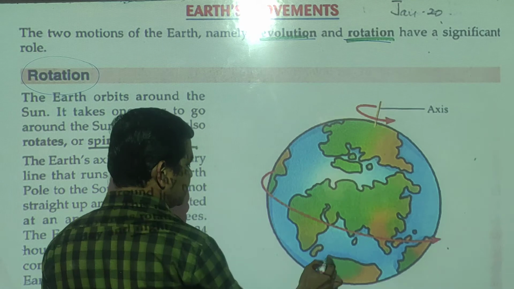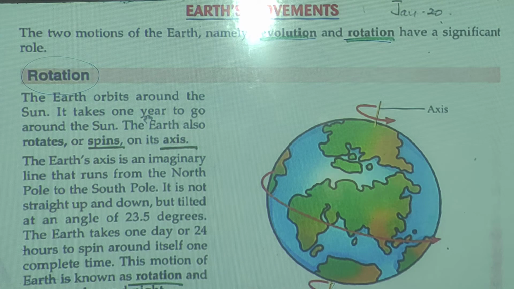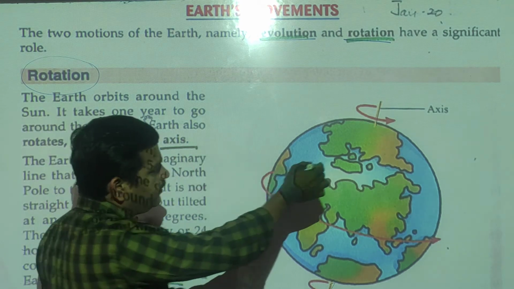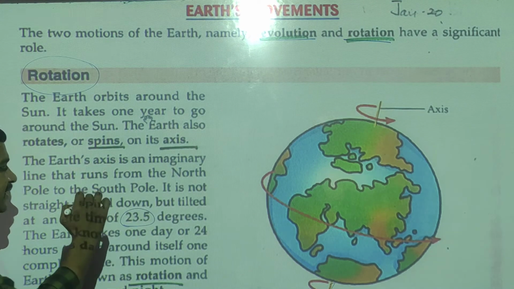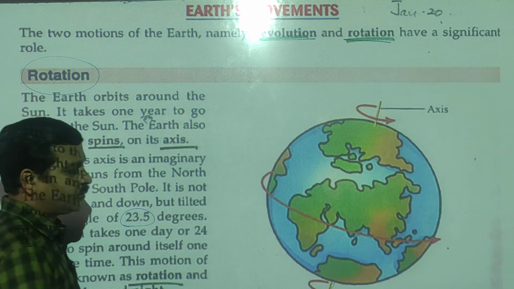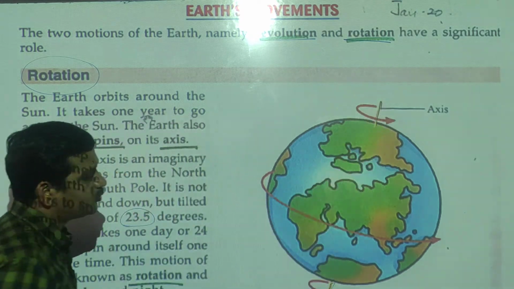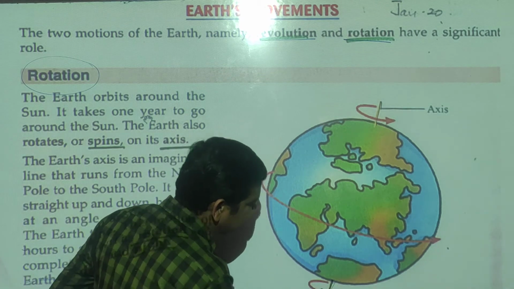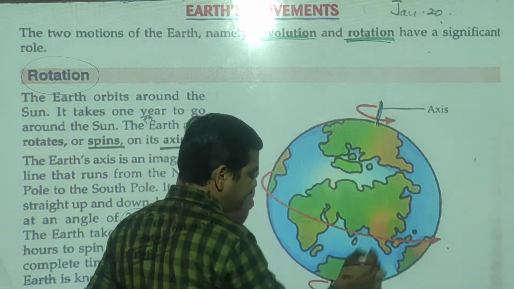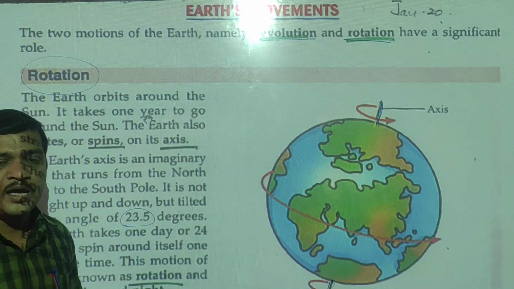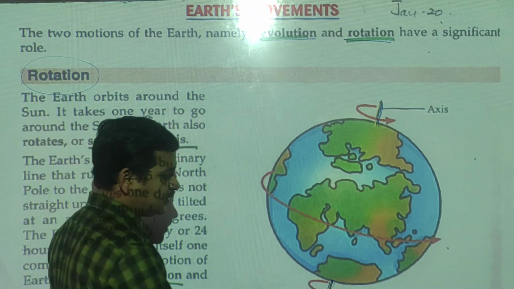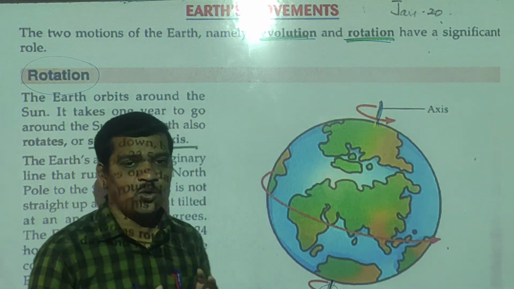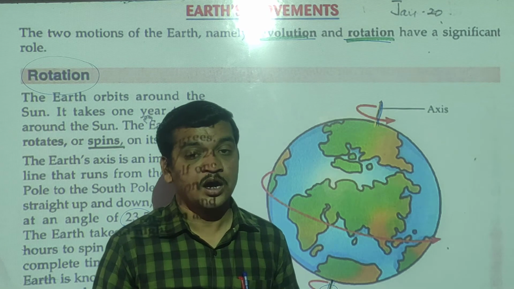You can see here, Earth's axis is an imaginary line which is not completely straight. It is tilted. It makes an angle of 23.5 degrees, and it runs along the north to south pole. So this imaginary line is called an axis, students. And the Earth moves on its own axis, which means on its own axis the Earth moves around itself.